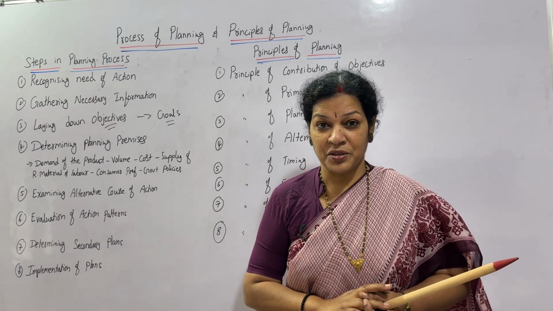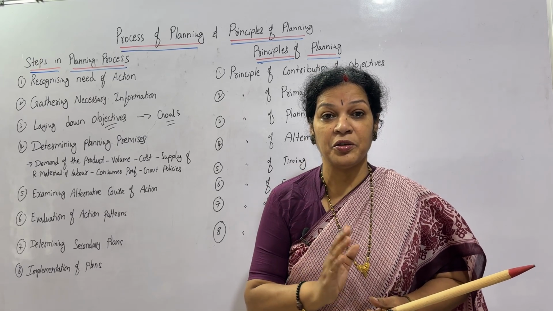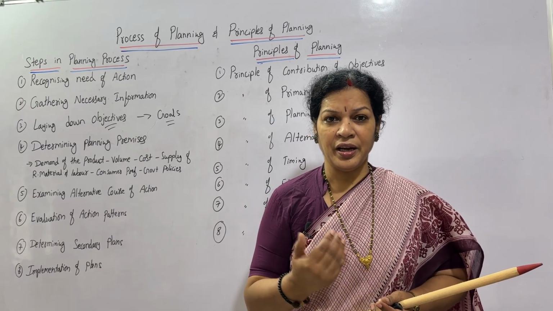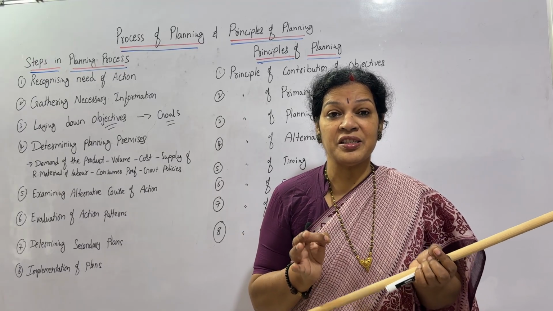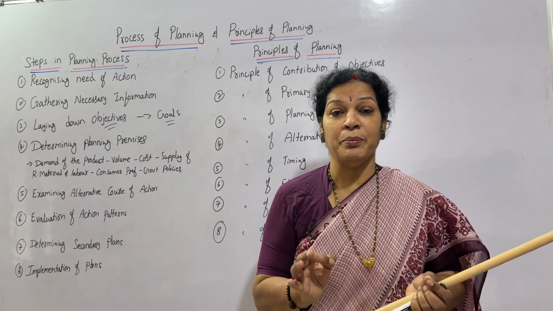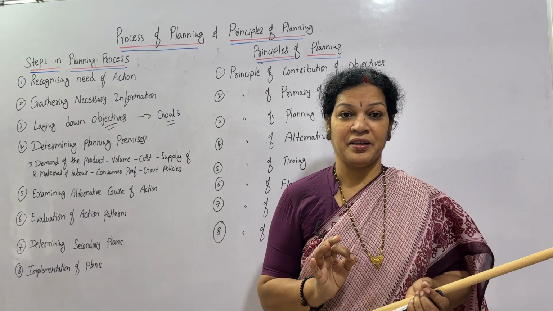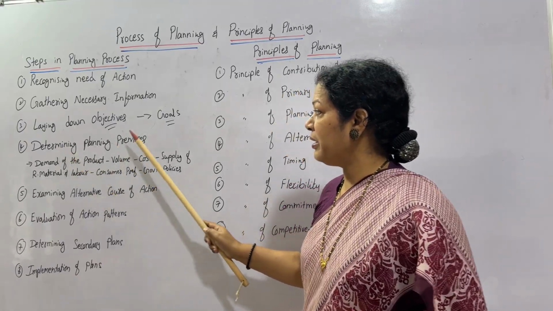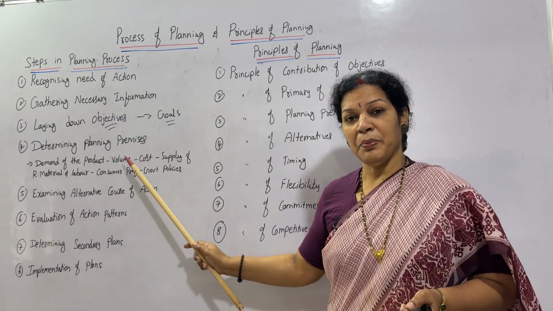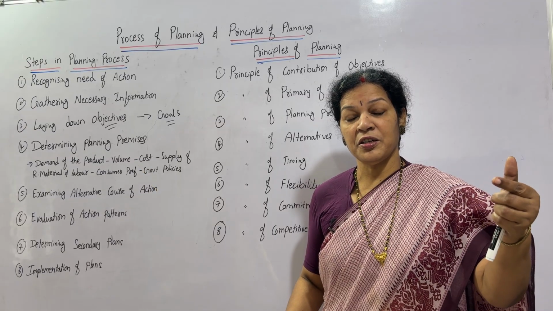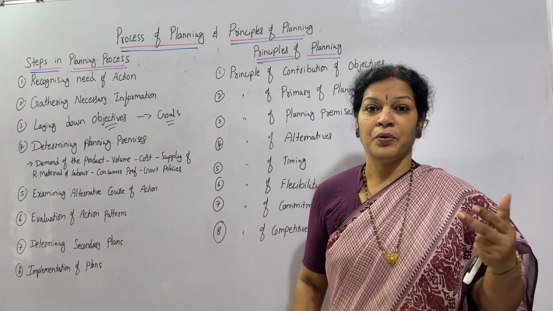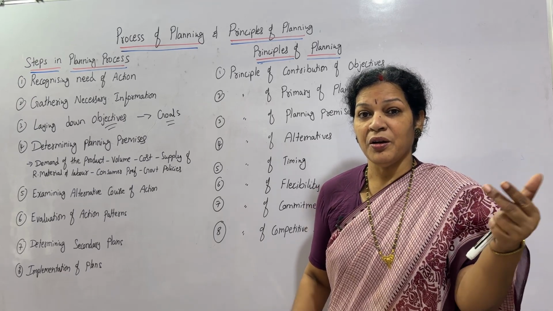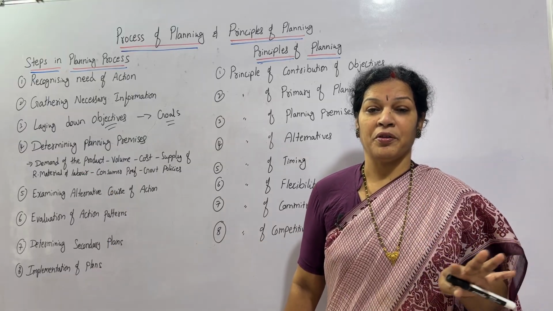While identifying the objectives, you have to consider a lot of things related to the organization. Inside the organization, outside the organization, inner and outer, all the factors you have to consider, then only you will be able to frame the objectives of the planning. Then after that, determining planning premises. Determining planning premises means this planning is related to forecasting. Planning is uncertain, but based on forecasting, you are going to identify the planning process.